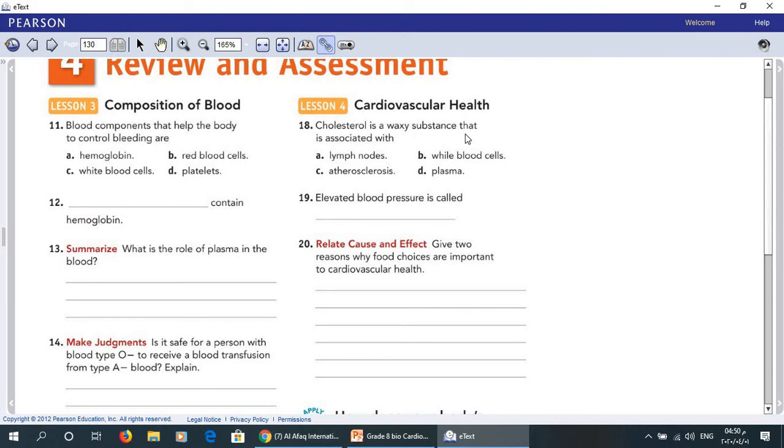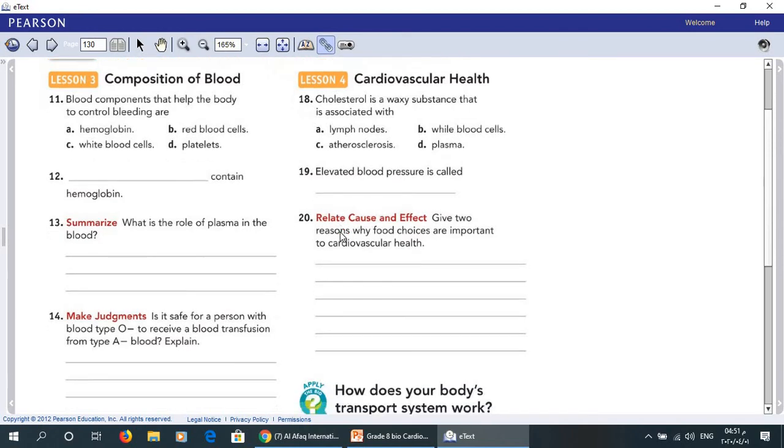Cholesterol is a waxy substance that is associated with atherosclerosis. Question 19. Elevated blood pressure is called hypertension, a disorder in which the blood pressure becomes higher than normal. We call it hypertension.